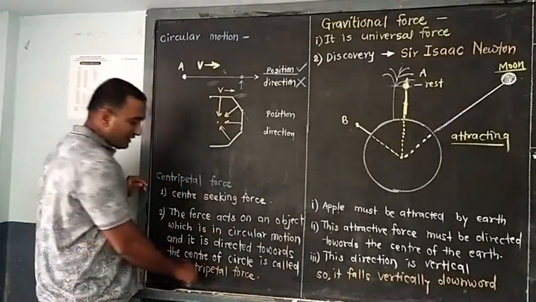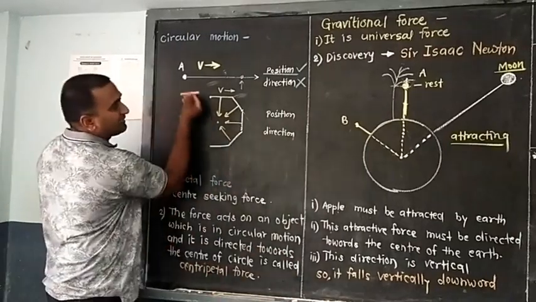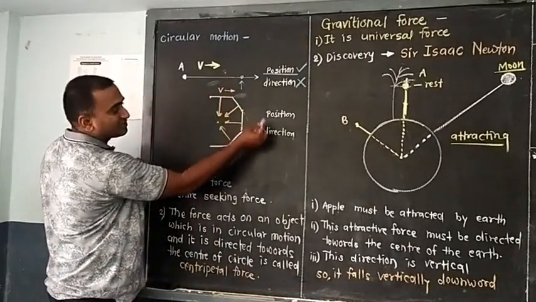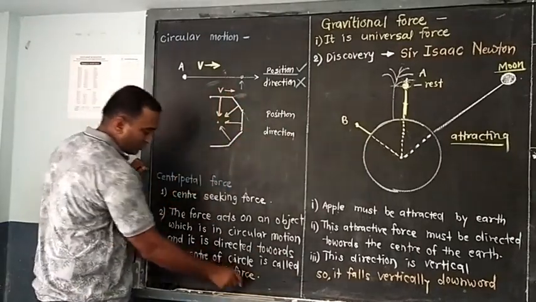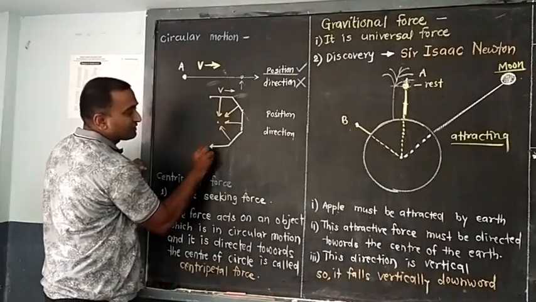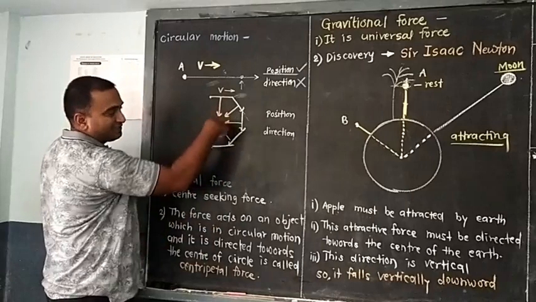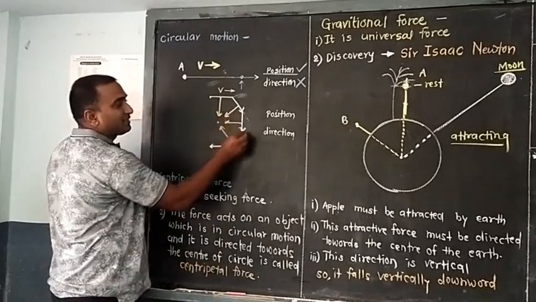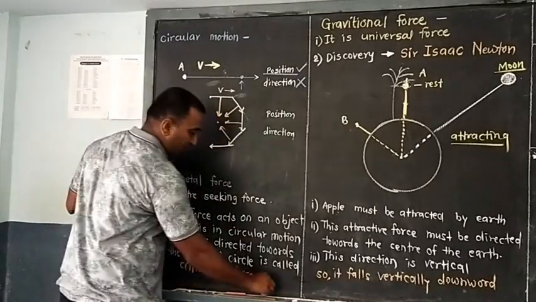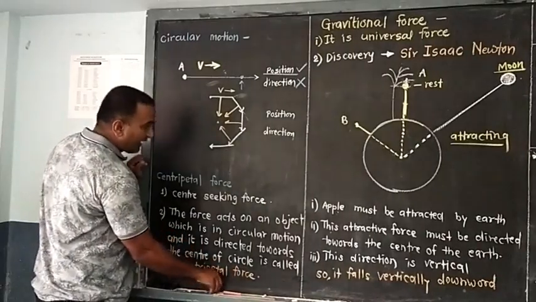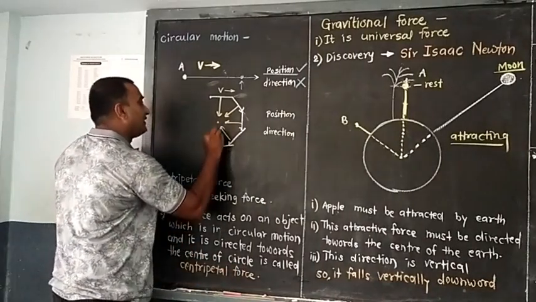Now the object which was moving like this, by changing direction is moving towards this direction. Here is the direction. That is change in direction. How the object has changed the direction, we have shown by these arrows. Now we are applying the force upward.